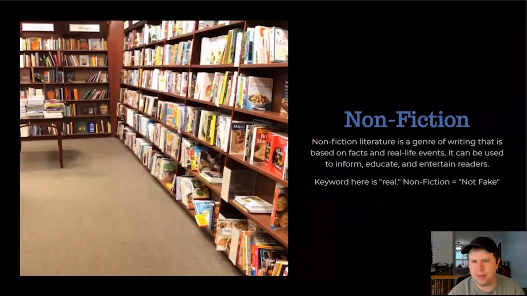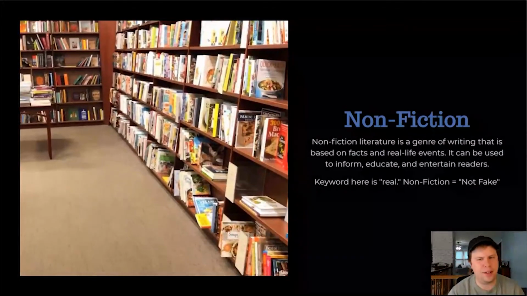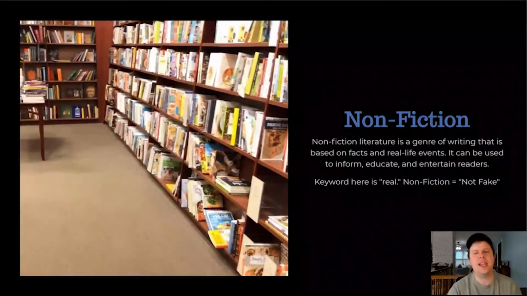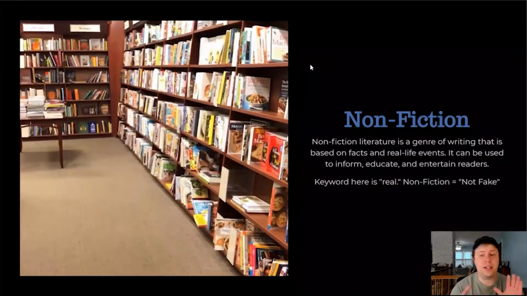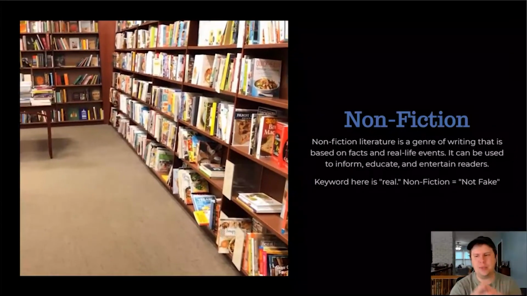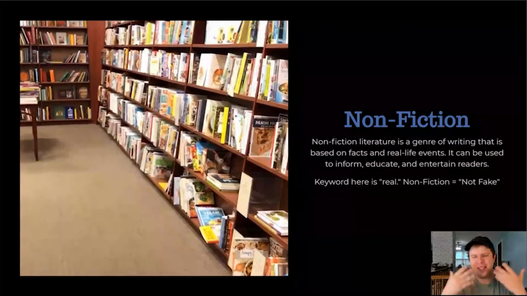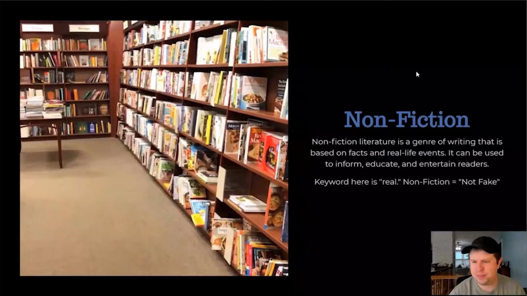First topic is going to be nonfiction. Nonfiction literature is a genre of writing that is based on facts and real-life events. It can be used to inform, educate, and entertain readers. The key word here is real. If you want to help remember it, nonfiction equals not fake. It's real content that you're going to be getting when you're reading nonfiction.